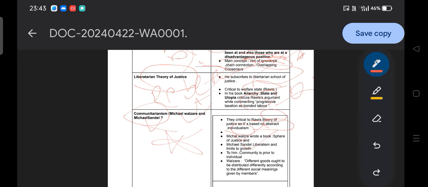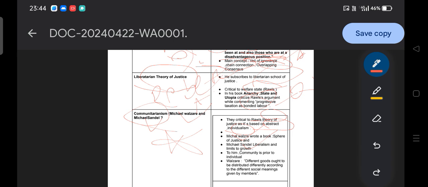It is not that rights and liberty are a universal concept. John Rawls believes there are five primary goods, universal goods and services that will be distributed among the people. But communitarian thinkers believe let the community decide. For example, if you go to a tribal society, their culture, language and dialect are different.